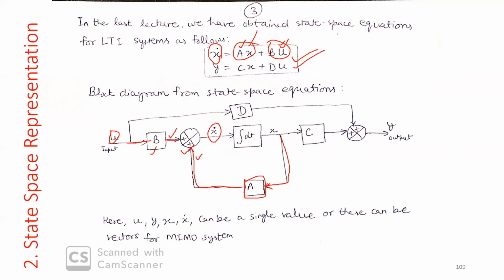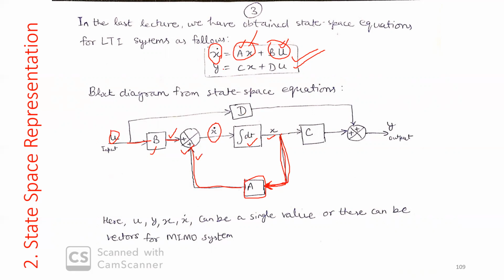Now I need x. So what do I do? I take the integration of that. So we put an integration block. So x dot becomes x now. The output of the integration will be x. And that x we use in this line. In this line, we multiply this x with A.